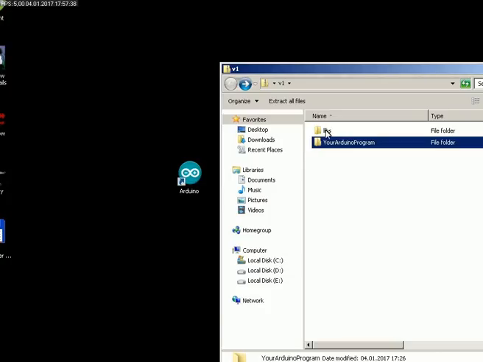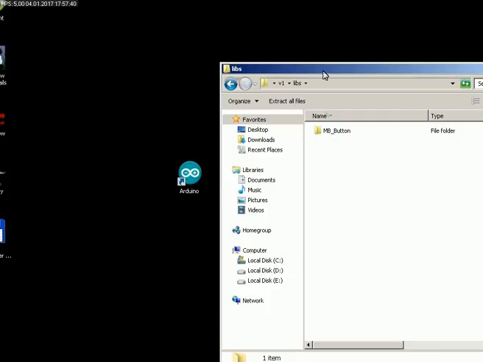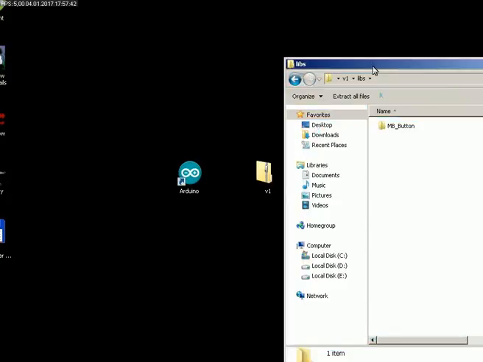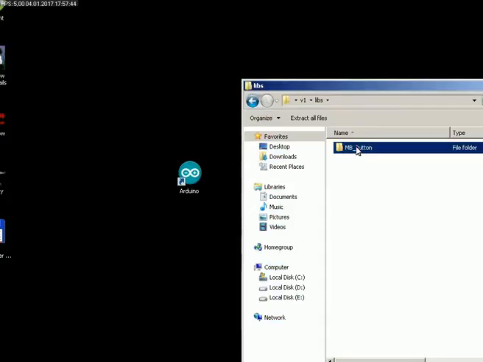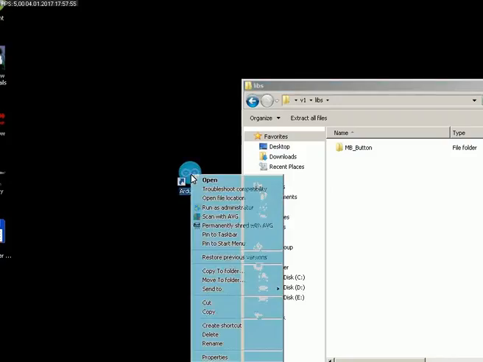Okay, go up and go inside of the library folder. Here we have only one library, but you may have several subfolders. So now we will install it to your Arduino system.